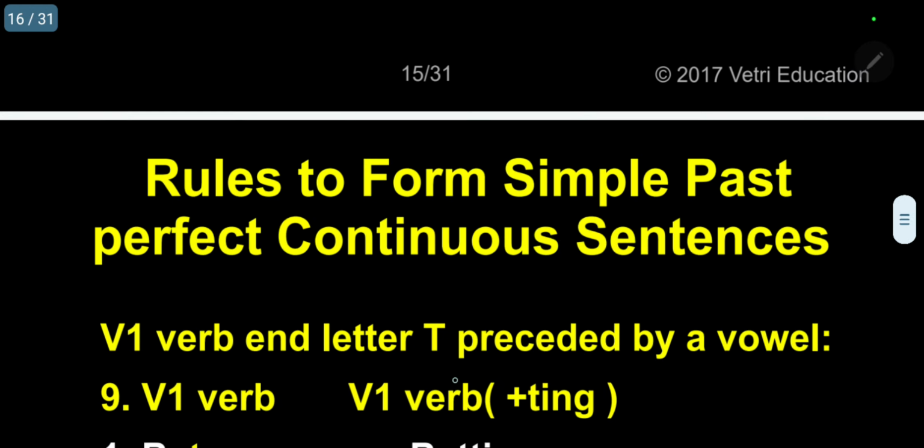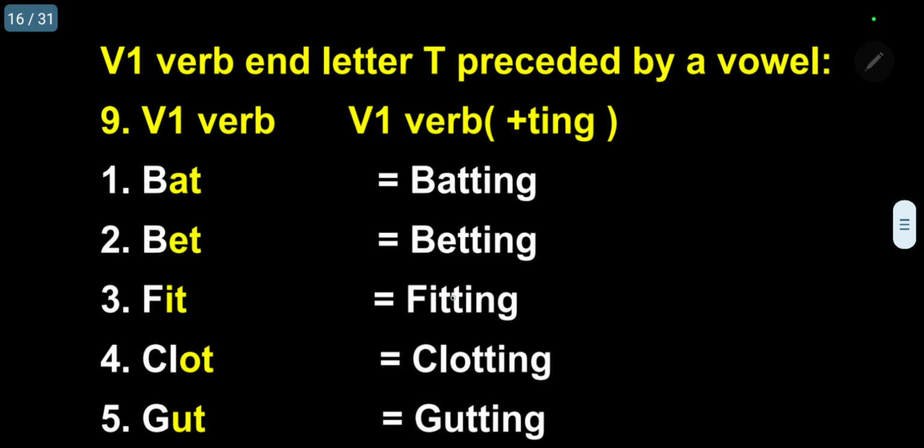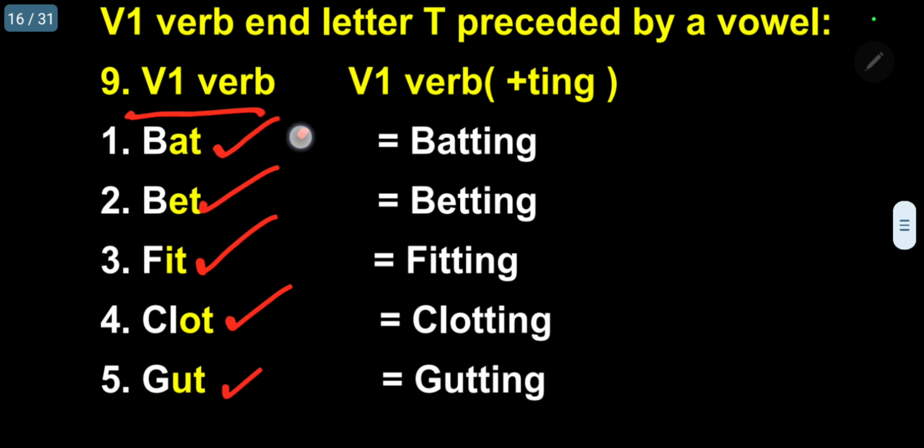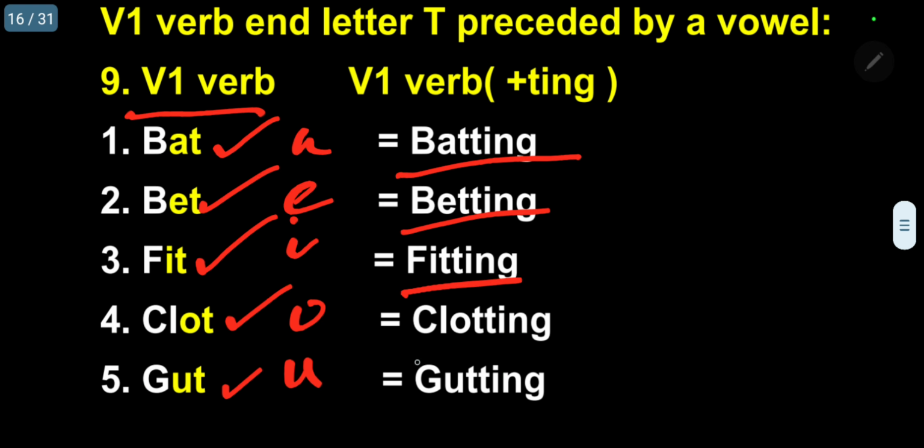The next one, T. This is the last ninth letter. V1 verb. Again we have 5. Bat, bet, fit, clot, gut. Preceded by vowel A, E, I, O, and U. Kindly follow. So automatically double T. Batting, betting, fitting, clotting, cutting.